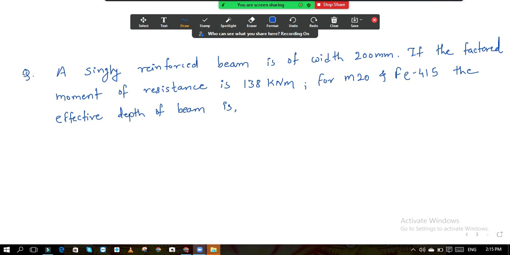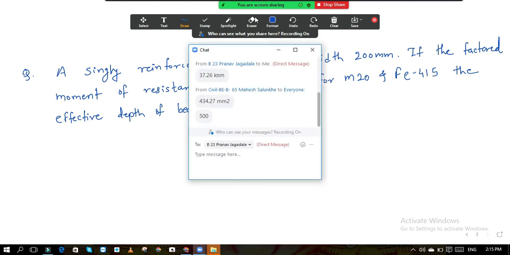And they have asked you for the depth. So 500. Okay, so 500 is the correct answer.